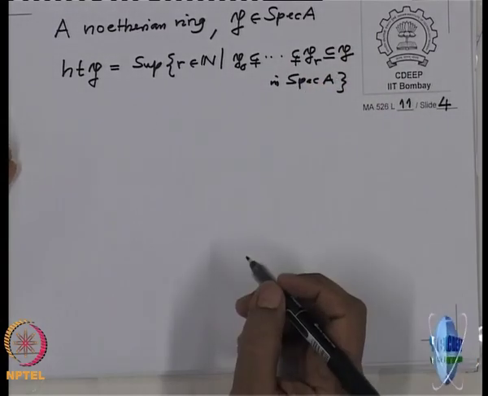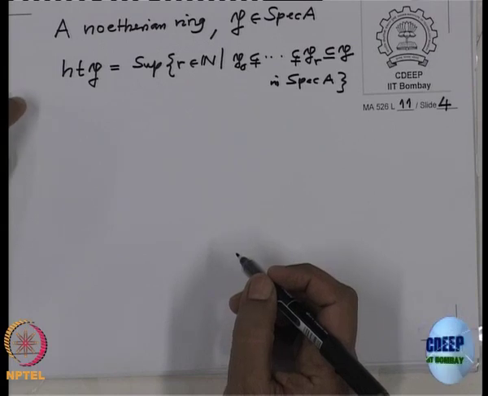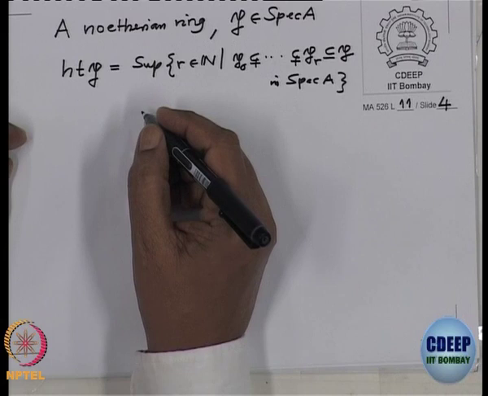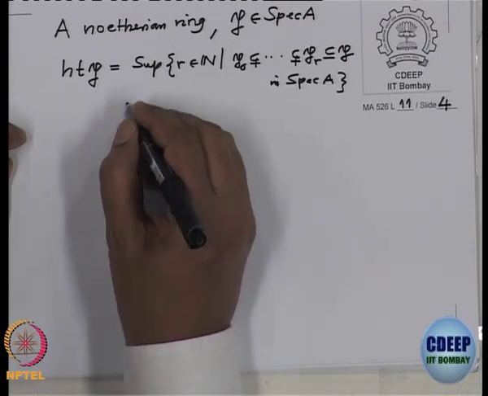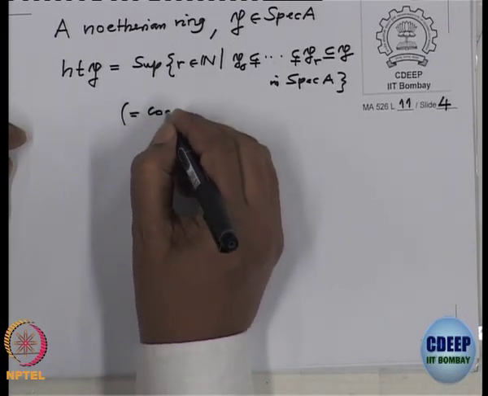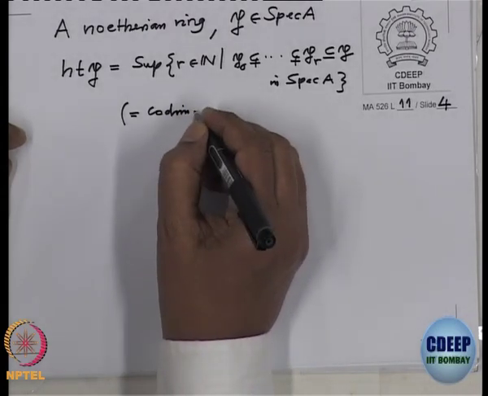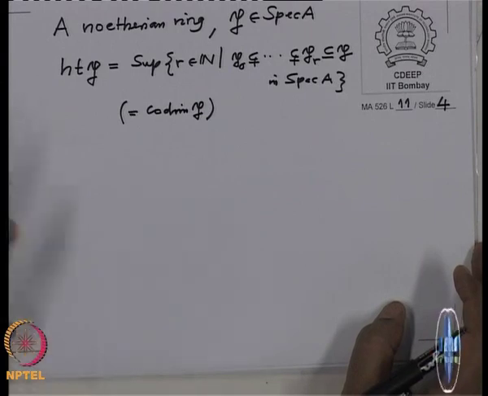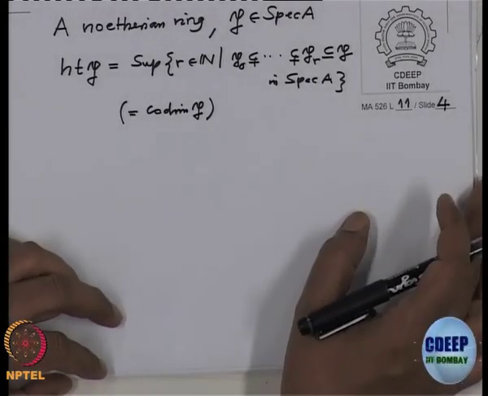Such a supremum we call the height of P, or sometimes, in geometric language, it is better to call it the codimension of P. I will just mention this now, but later on when we switch to geometric statements, it will be better to call it codimension. But that is not important now.